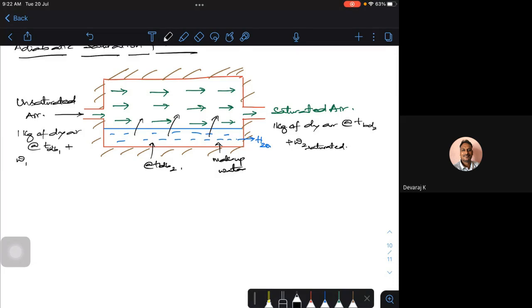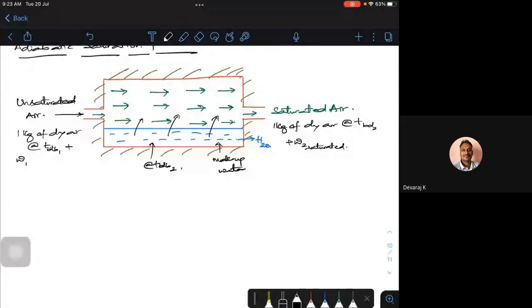And the equilibrium temperature at which this process occurs is called the adiabatic saturation temperature. Okay, and some of the books call this the thermodynamic wet bulb temperature. So what we already discussed, wet bulb temperature, but at some equilibrium conditions. But adiabatic saturation temperature is the best possible way we are going to call it.